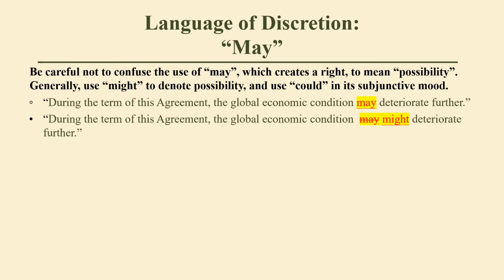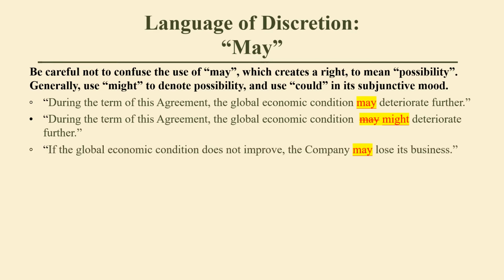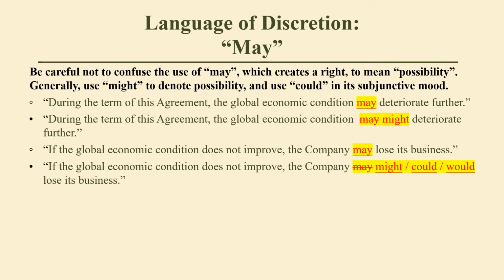So let us look at the following sentence. If the global economic condition does not improve, the company may lose its business. Here the company can be an actor agent, so it can exercise discretion. Therefore, this sentence can be better drafted as follows. If the global economic condition does not improve, the company might lose its business, could lose its business, or would lose its business. Use might to indicate a possibility, and could and would in the subjunctive mood to indicate levels of uncertainty.